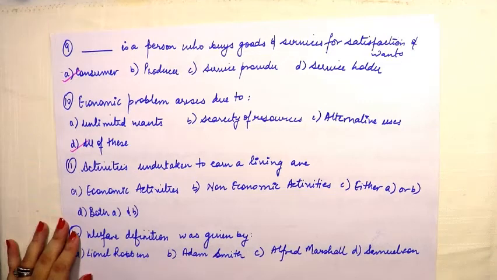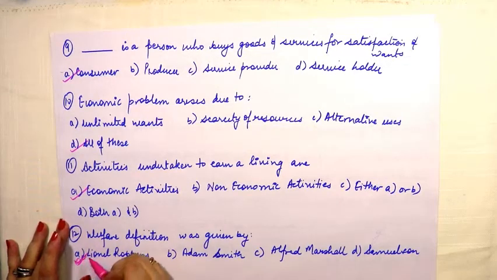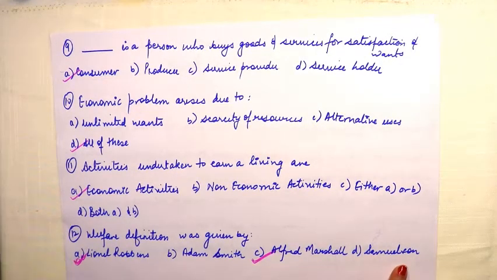Activities undertaken to earn a living are economic activities. Welfare definition was given by Lionel Robbins. Welfare was Lionel. Adam Smith gave the wealth definition. Marshall gave basically the definition of scarcity, and Samuelson gave definition of growth. No, this is not Lionel. This is the answer is Alfred Marshall. Sorry. Smith gave wealth, Lionel gave scarcity, Marshall gave definition of welfare, and Samuelson gave definition of growth. So the answer here is Alfred Marshall.